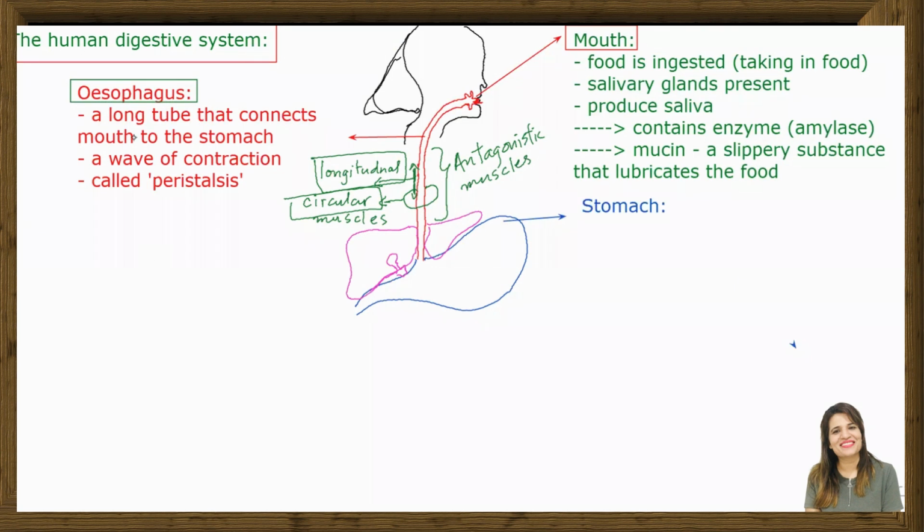Right? So here, when I'm writing stomach, first of all, what is it? It is kind of a stretchy bag. So I write here, stretchy bag, and how much it can actually hold.